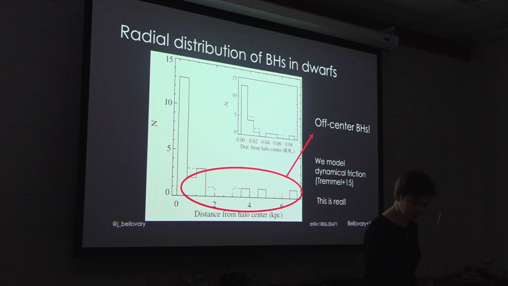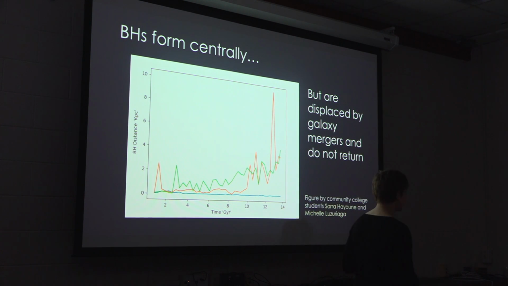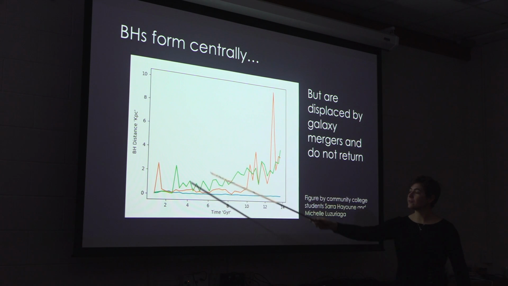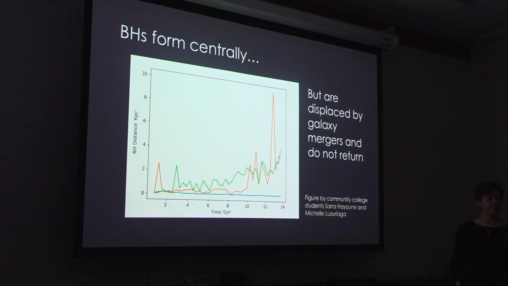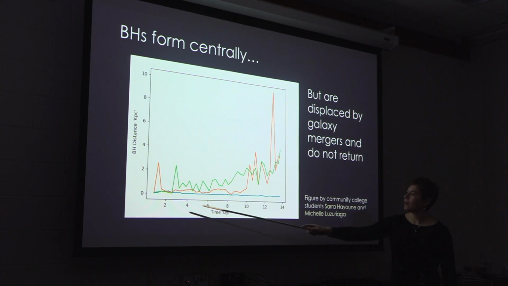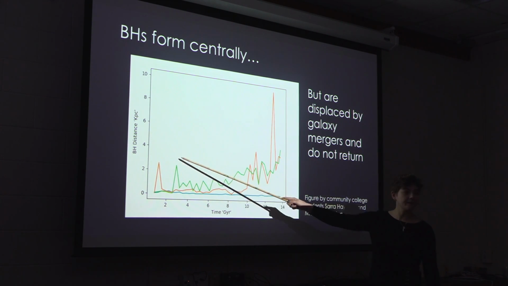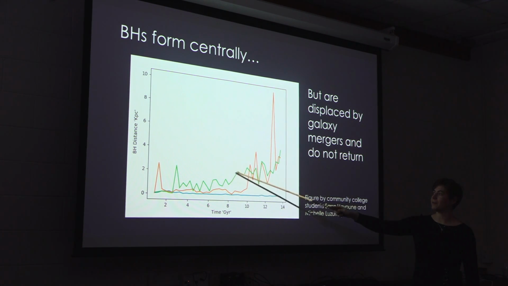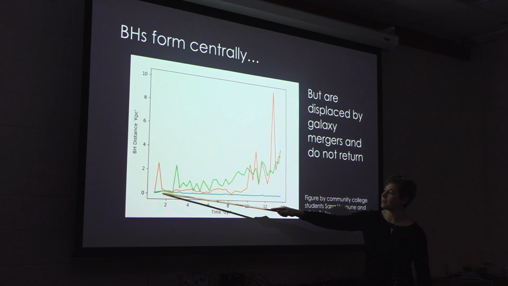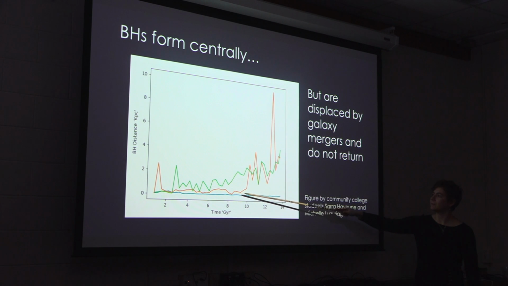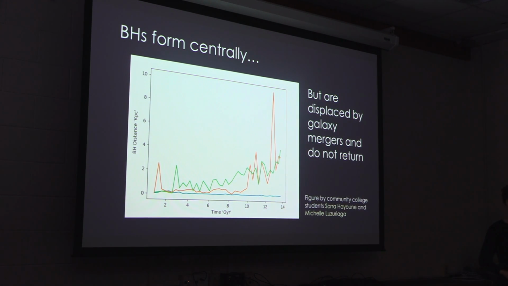So why is this? Here's an example of some work that my community college students did over the summer of the distance from the center of their galaxy versus time of 3 black holes in one simulation. You can see that this blue one stays in the center the whole time. The green one starts in the center, it gets kicked out, sort of comes back, but then leaves again. And then this yellow one, something funny happens here, but then it's mostly in the center, and then it disappears as well. So what's going on with that?